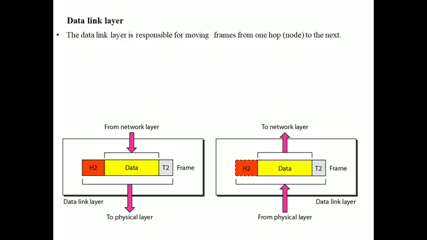If the frame is intended for a system which is outside the sender's network, then the receiver address is the address of the connecting device that connects the network to the next one. It means, let us say this is the source and this is the destination. Now this particular data link layer has to transfer the data which is out of this network. Then the receiver address of this particular frame will be the address of this particular physical node which is in between these two devices. The third duty is flow control.